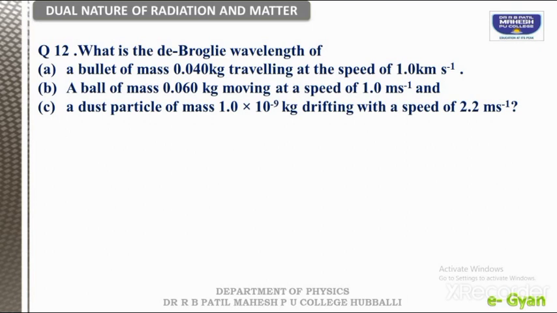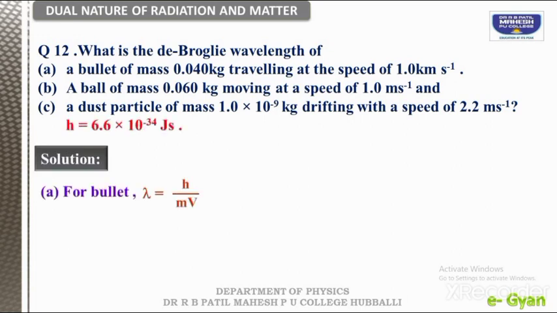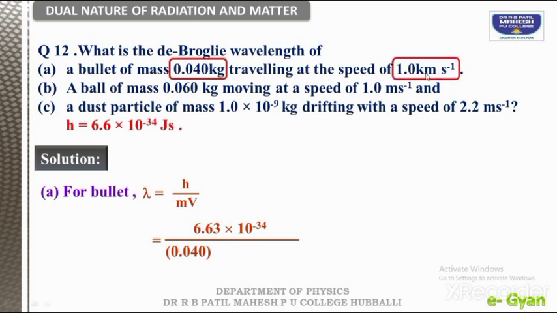Anyhow, we will try to solve the problem with the help of the formula lambda is equal to h divided by m into v. So h constant we have. Three questions are there. First we have to take the mass of the bullet, that is 0.04 kg, and its velocity is how much? Its velocity is 1 kilometer per second. So it is in kilometers, we just need to convert into meters per second, which we have done here as 10 to the power of 3. And now we go with the answer, 1.66 into 10 to the power of minus 35 meter. Okay, this is the wavelength.